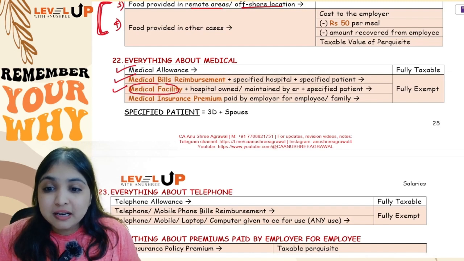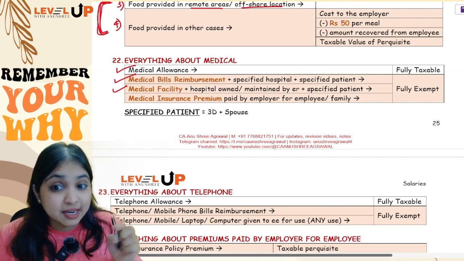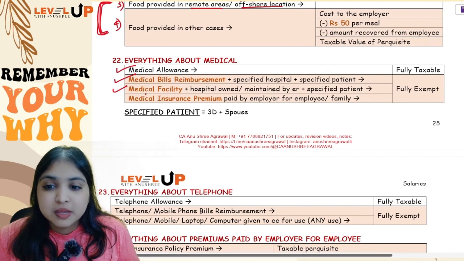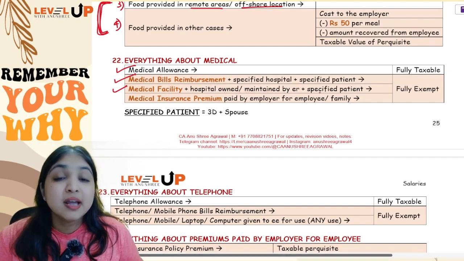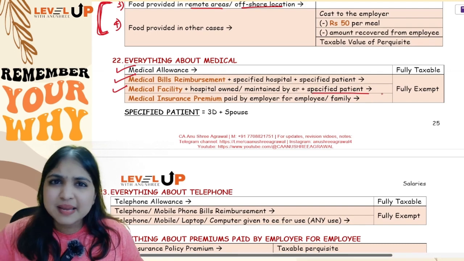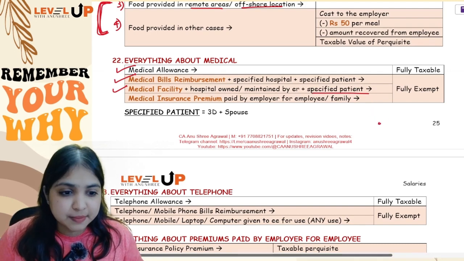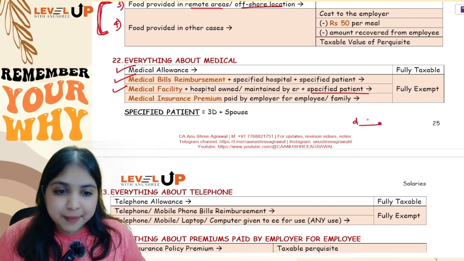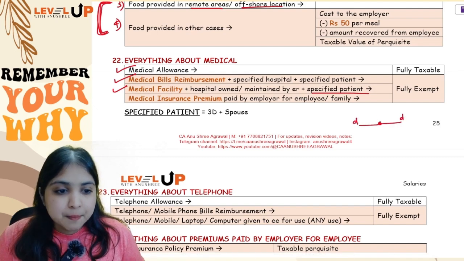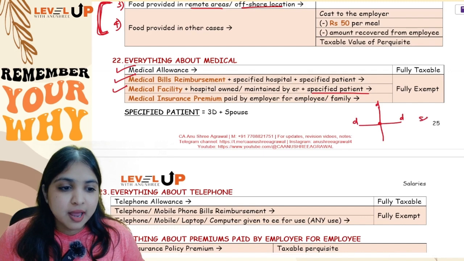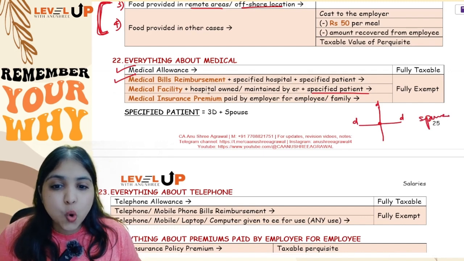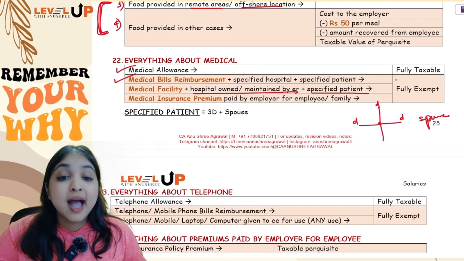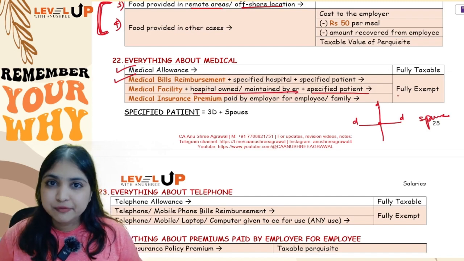So this is about medical bills reimbursement and this is about facility. If it's a medical facility in a hospital which is owned or maintained by the employer and the patient is a specified patient, same specified patient case. Specified patient means, if I am the assessee, my dependent brother, my dependent sister, my dependent parents, my children and my spouse. So if the medical facility is in a hospital which is owned or maintained by the employer, and the patient is a specified patient, it will be fully exempt.